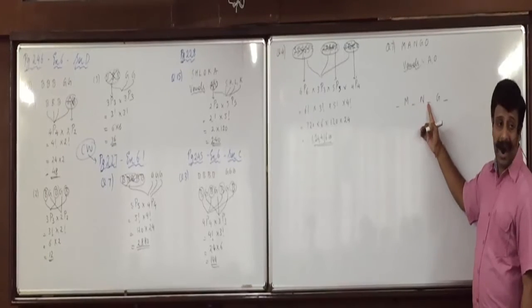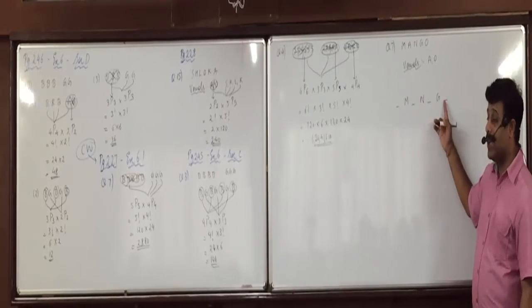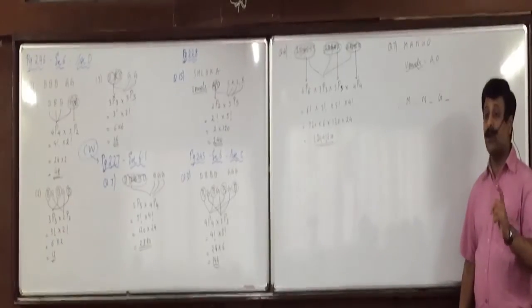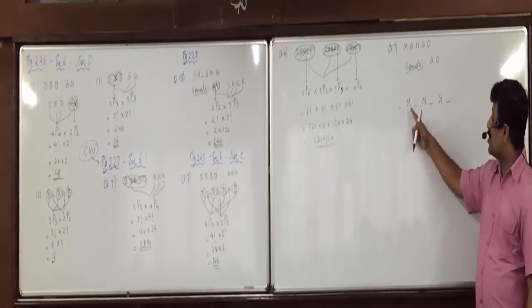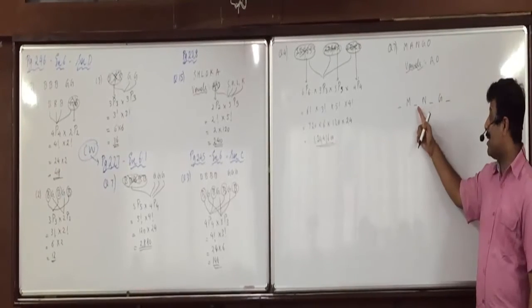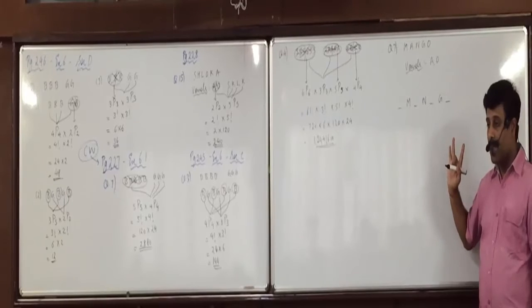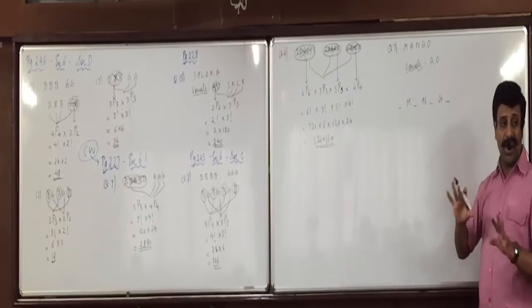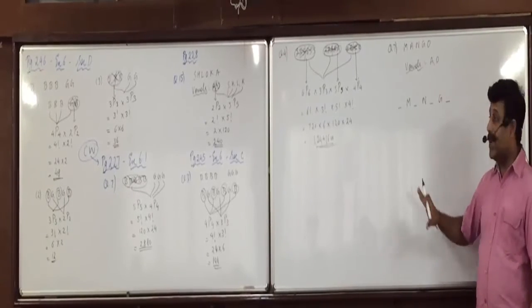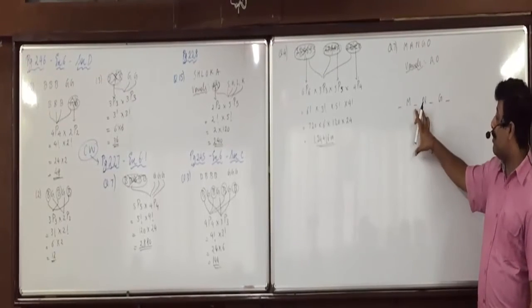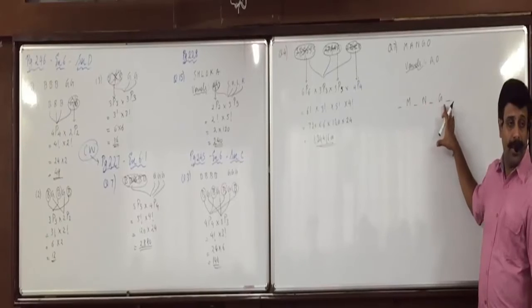When will the vowels not be together? If they come in the extreme ends, or they come in between M, N, G.